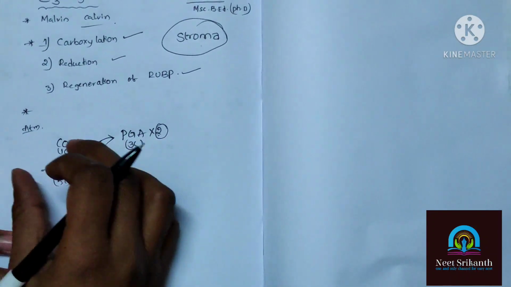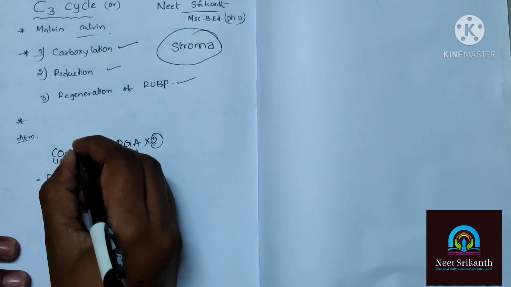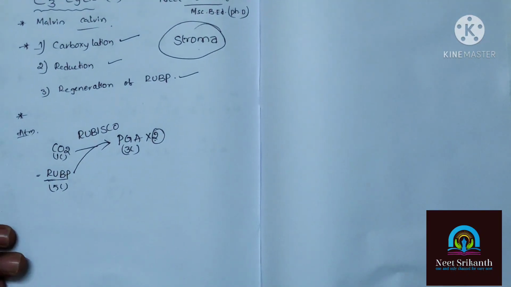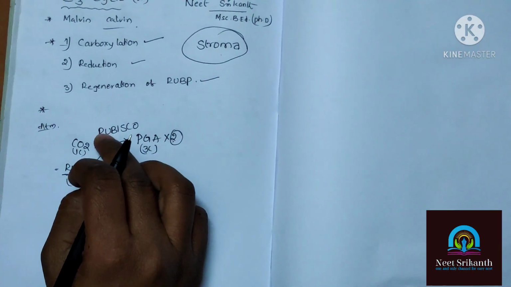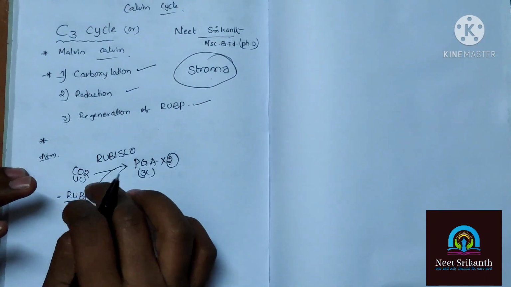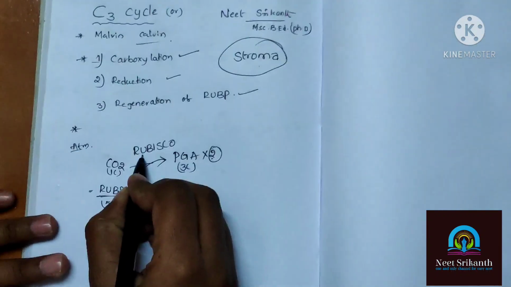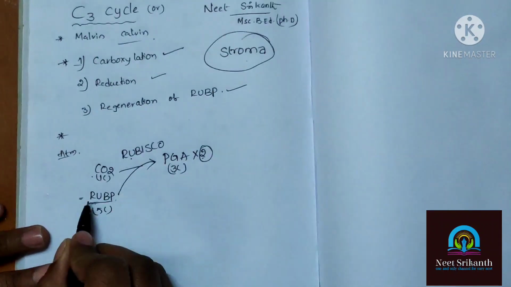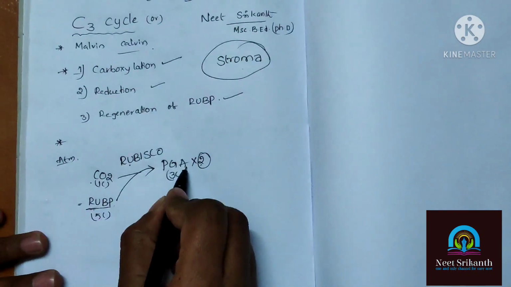All biochemical reactions take place regulated by an enzyme. Here also an enzyme is there. That enzyme name is Rubisco. Abundant enzyme in the world. So the Rubisco is having dual functions. That means it can participate in carboxylation as well as oxidation reaction. So in the presence of Rubisco enzyme, the addition of carbon dioxide molecule to RUBP, ribulose 1,5 bisphosphate, can turn into phosphoglyceric acid.